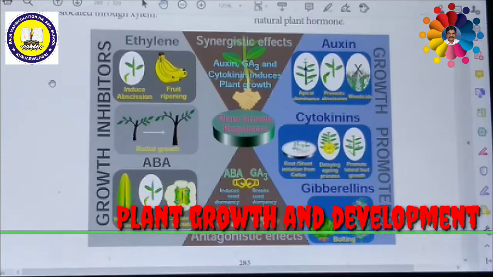It causes 50% inhibition of growth in oat plant. It induces bud and seed dormancy, that means it stimulates seed dormancy. It promotes the abscission of leaves, flowers and fruits by forming the abscission layer. Abscisic acid plays an important role in plants during water stress, during drought conditions. It results in loss of turgor pressure and closure of stomata.